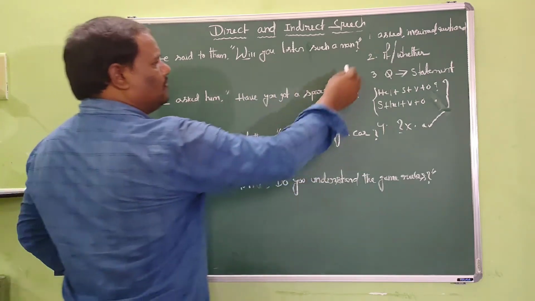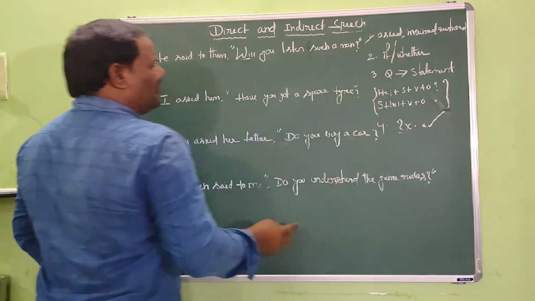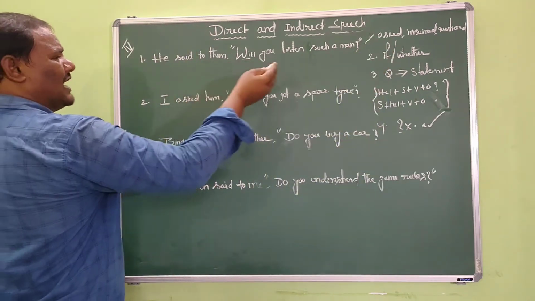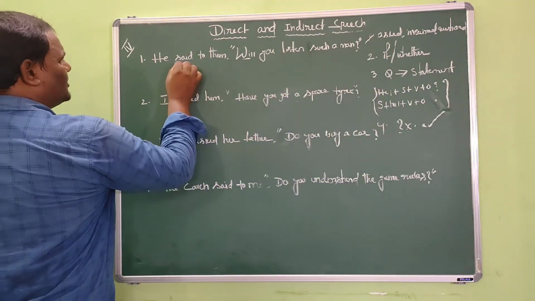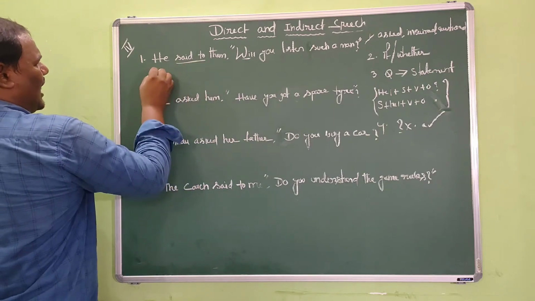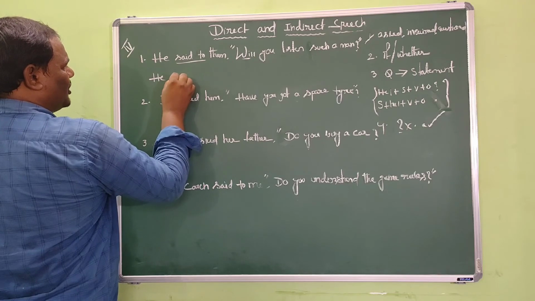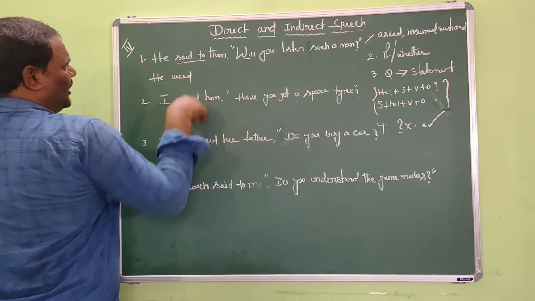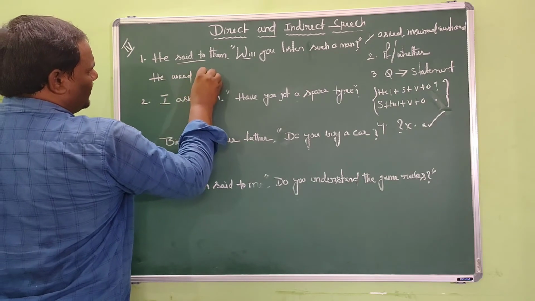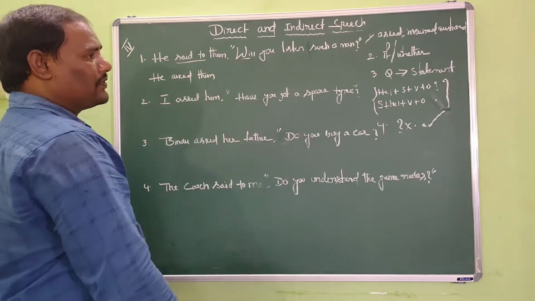Okay, what is the first point? We need to change the reporting verb into asked, inquired, or question. So here said to can be converted into asked, right? He said to. Said to can be changed into asked. He asked them.